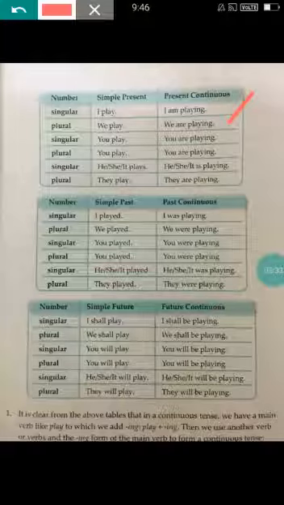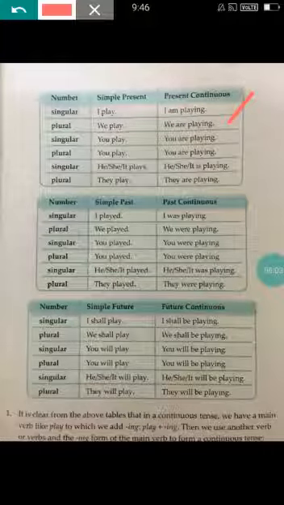Right, children? So listen carefully. Let me tell you the difference. If I add ed to the basic form of the verb, that is play, it becomes played, which is past tense, where the action is done. If I add s to the basic form of the verb play, it becomes plays, where the action is happening.